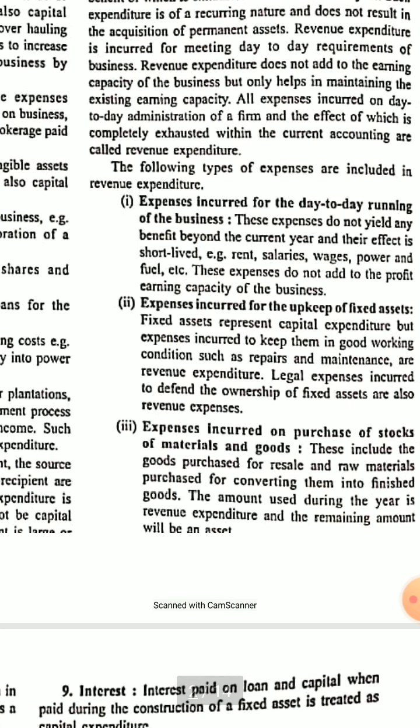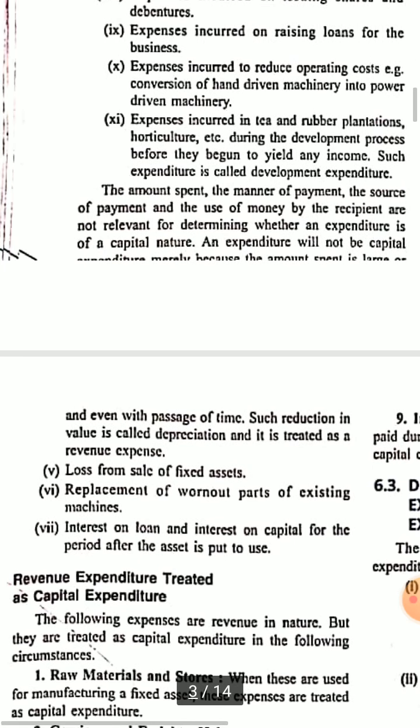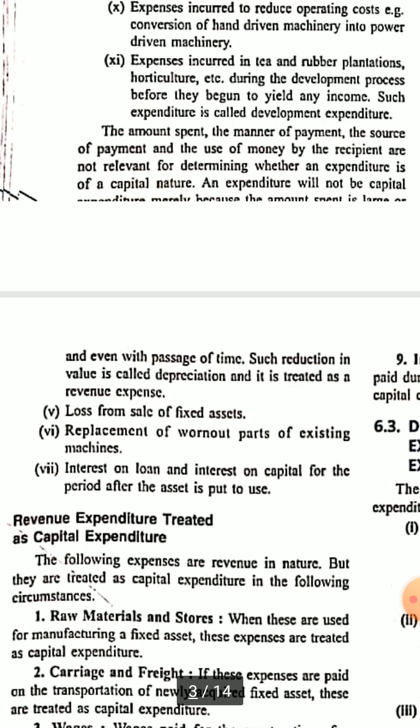Any expenses which are incurred on purchase of stocks of material and goods, raw materials, or any material which will be consumed in the production process, are also considered as revenue expenditure. Any loss which arises from sale of fixed assets is also considered as revenue expenditure.